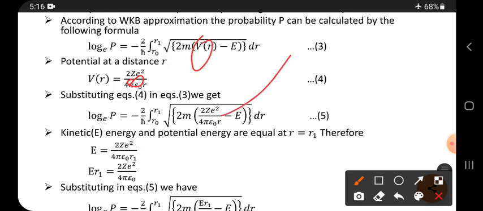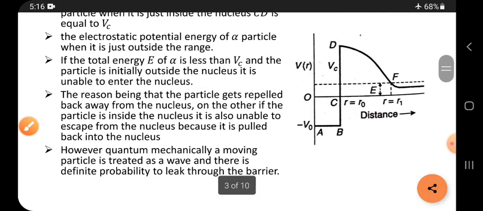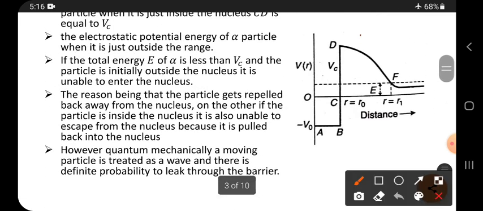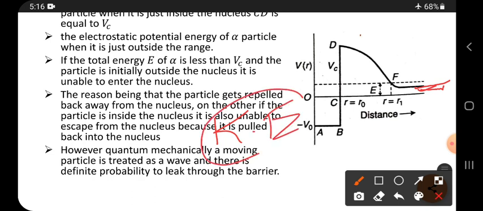Then you get this one. Next, kinetic energy. Here only the total energy can be taken as the kinetic energy. Why? If you observe the graph, the particle comes from a long distance freely, which means it has only kinetic energy and no potential energy. So that is why the total energy is only kinetic energy.